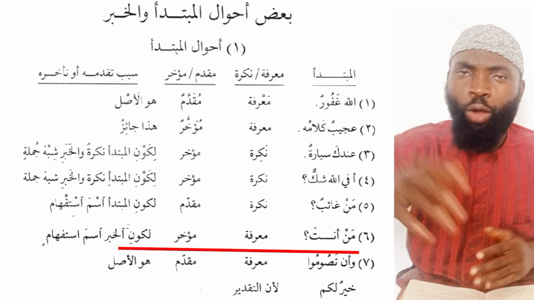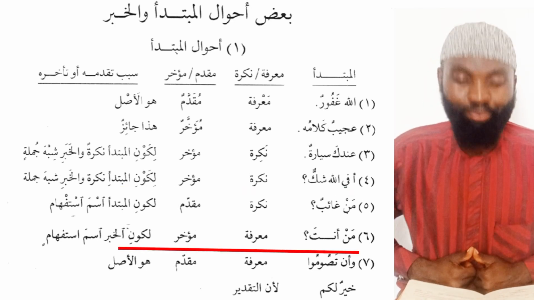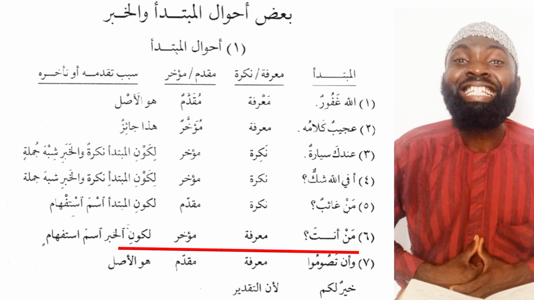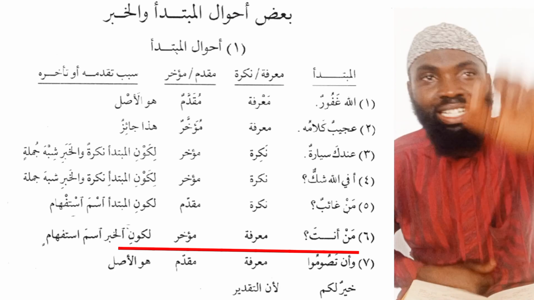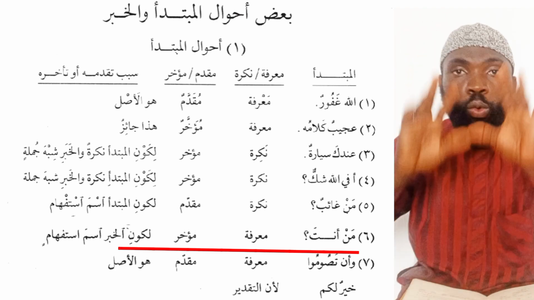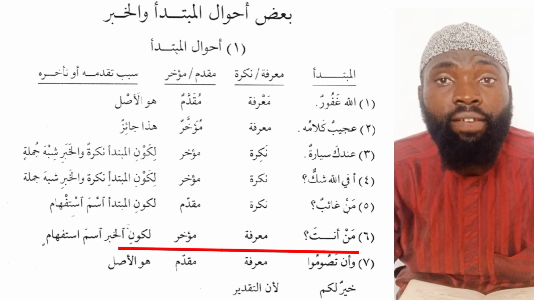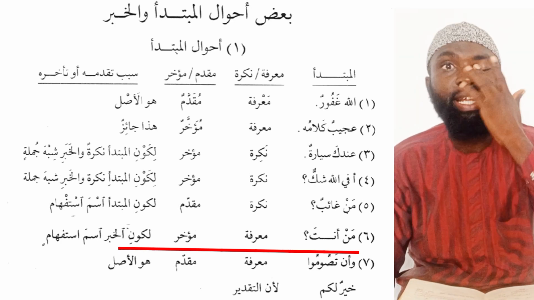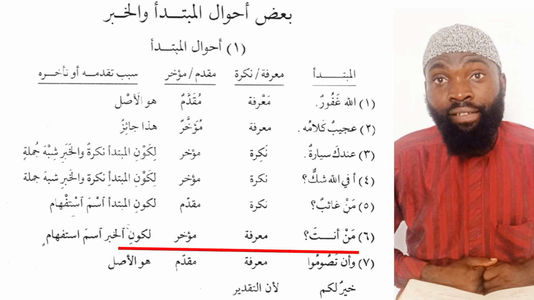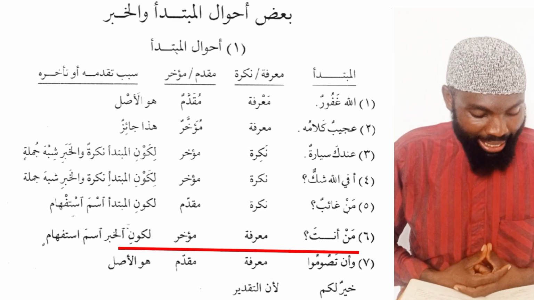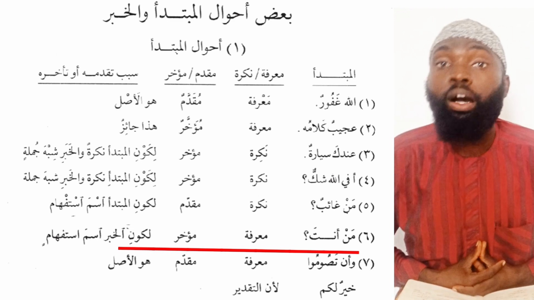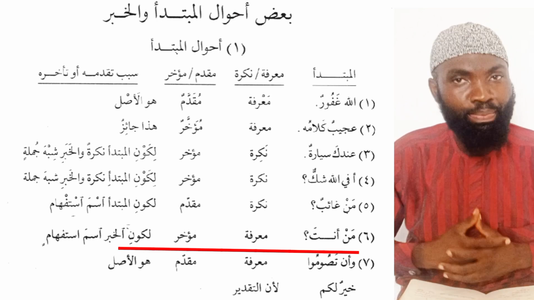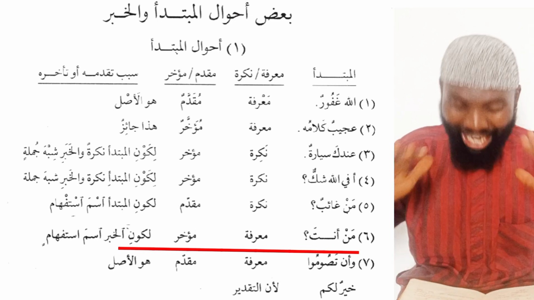Number six, we have man anta, who are you? So what is the mubtada? The mubtada is the word anta. Anta man, you are who? But we are saying man anta, who are you? So the word anta, is it a definite noun or an indefinite? Of course, it is definite. When I say you, that is definite. So, mu'akharun, however, it is delayed. It's coming later. Why? لكون الخبر مستفهام. Because the khabar is an interrogative noun, which is man. Can you see? So that's why I say man anta.